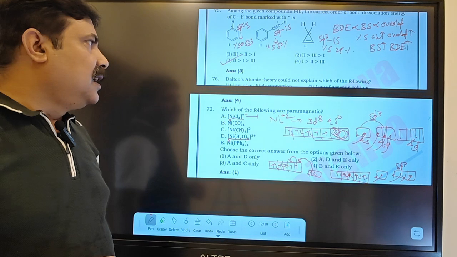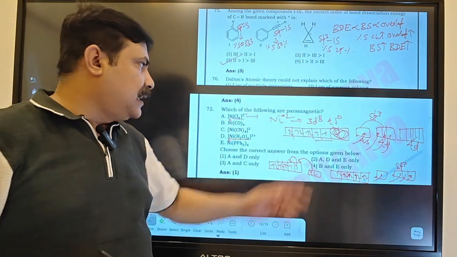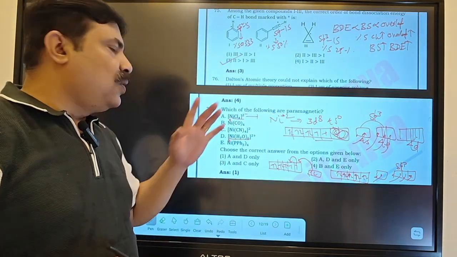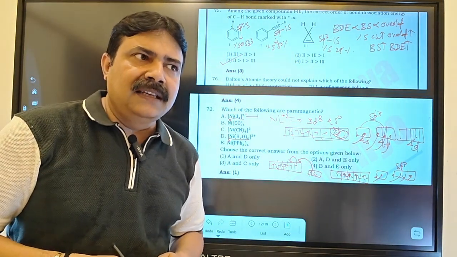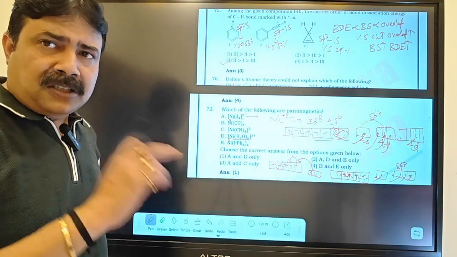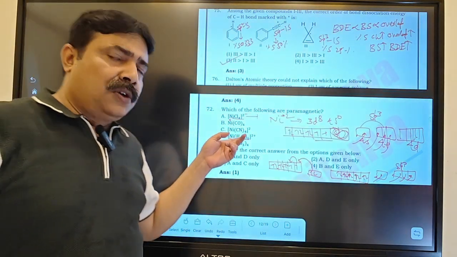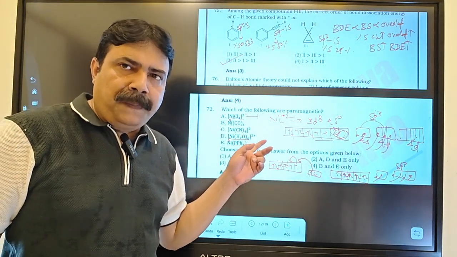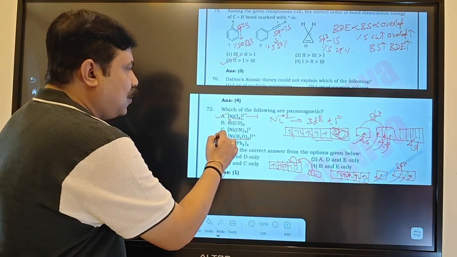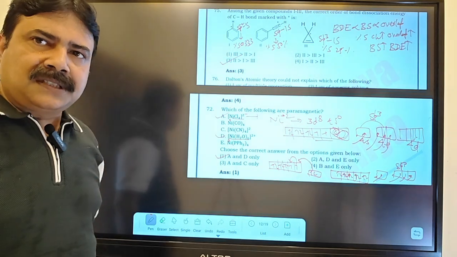So that's why they are asking which of the following are paramagnetic. NiCl4 2 minus has unpaired electrons, and Ni(H2O)6 2 plus has unpaired electrons. In Ni(H2O)6 the hybridization will be sp3d2, which means the s orbital, p orbital and outer d orbital are included in the hybridization. There will be no pairing against Hund's rule. That's why these two will hold unpaired electrons and be paramagnetic. So the first option will be your answer.